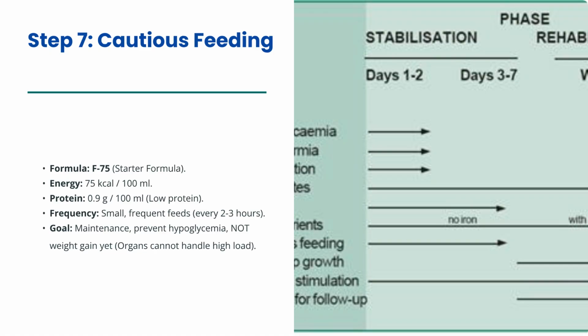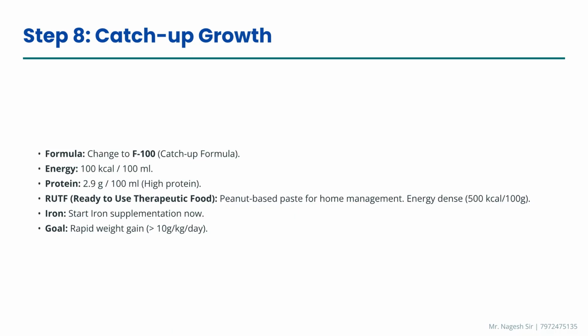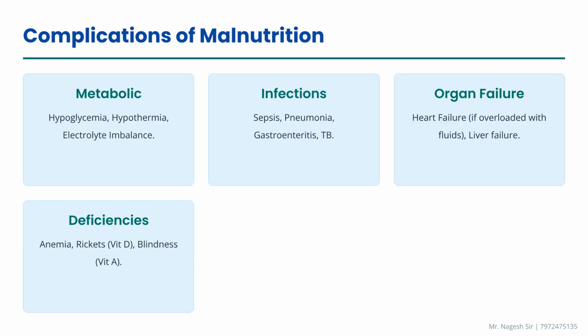Step 7 involves cautious feeding using the starter formula F75, providing 75 kilocalories per 100 milliliters. The goal is maintenance, not immediate weight gain, to prevent organ overload. Step 8 is achieving catch-up growth using the formula F100, which has 100 kilocalories per 100 milliliters and higher protein. Start iron supplementation now. The goal is rapid weight gain. Complications of malnutrition include metabolic issues like hypoglycemia and hypothermia, infections like sepsis, organ failure, and deficiencies like anemia and blindness.